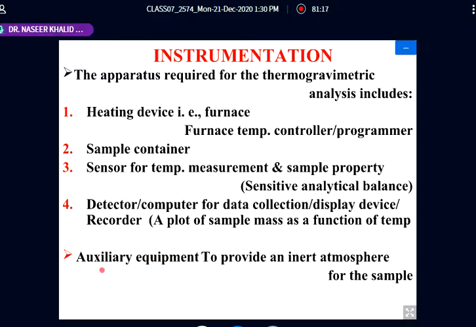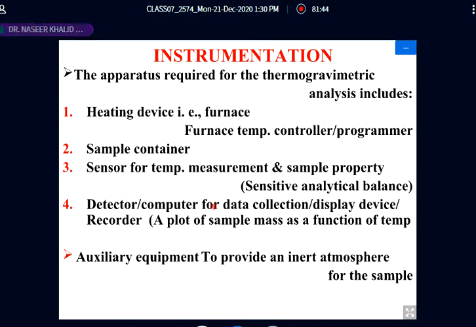And now the auxiliary equipment. Auxiliary equipment means additional components. This is the cosmetics of the instrument. For example, if we heat the sample in an air atmosphere, there could be some side reaction.